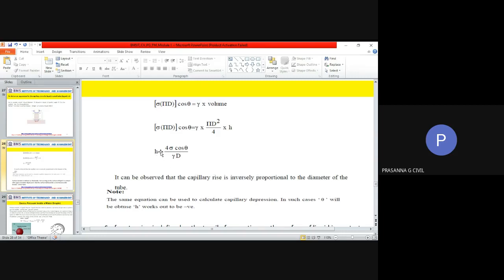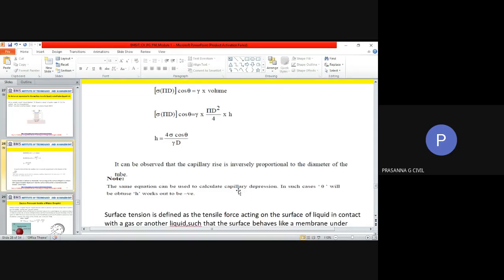So if you look, the rise of capillarity is inversely proportional to the diameter of the tube. That means when diameter increases, this decreases. When diameter decreases, this increases. So for smaller diameter, rise will be higher, and for larger diameters, rise will be lower.